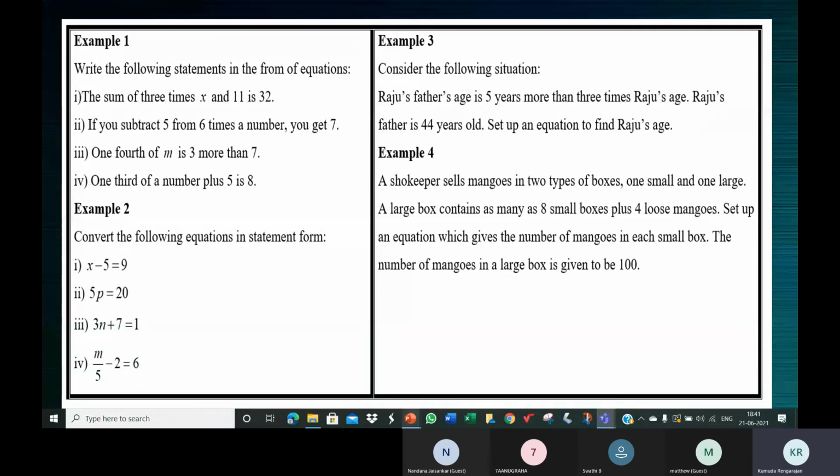So in 8 small boxes, if in one box there are 7 mangoes, then in 8 boxes, 8 into 7, 56. Similarly, if in one box there are X mangoes, in 8 small boxes there will be 8X mangoes. 8 into 7, 8 into X, 8X.